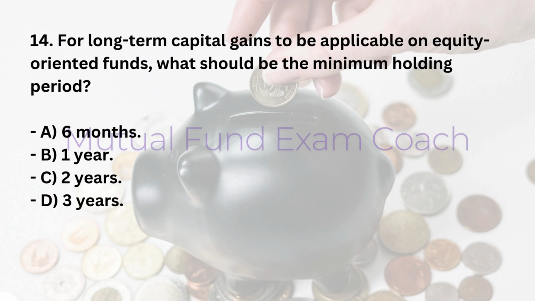14. For long-term capital gains to be applicable on equity-oriented funds, what should be the minimum holding period? A. 6 months. B. 1 year. C. 2 years. D. 3 years. Answer, B. 1 year.